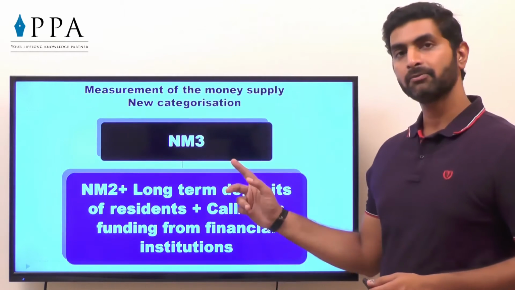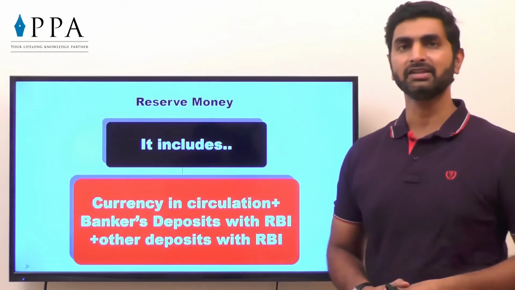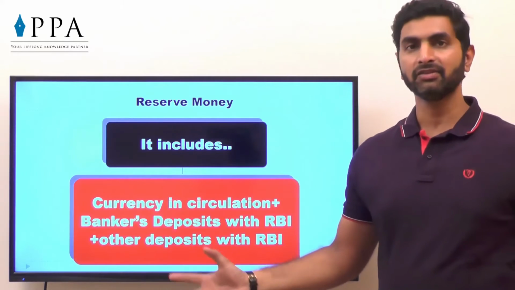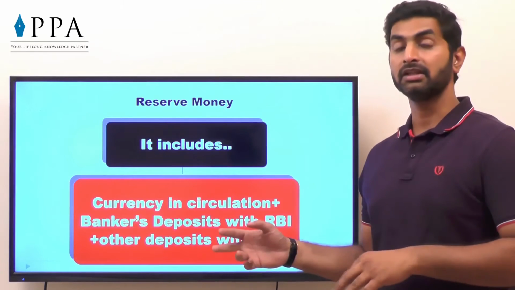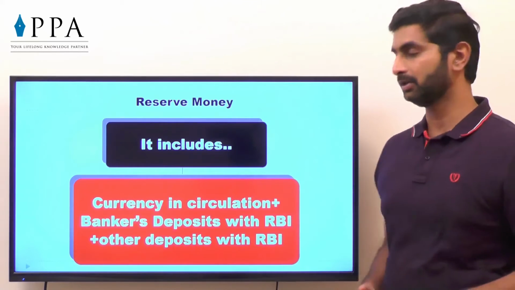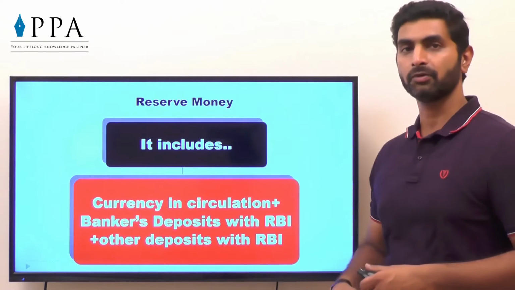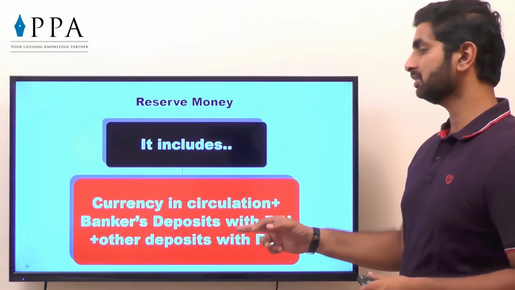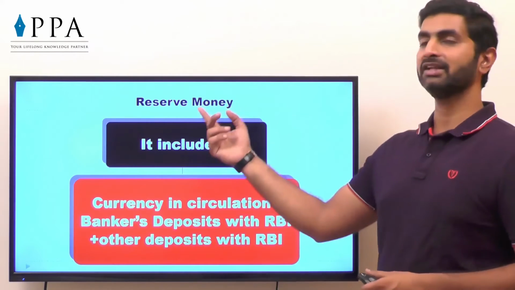So we have seen NM1, NM2 and NM3. Now next is reserve money. What is reserve money? It includes currency in circulation, whatever currency we are actually using, plus bankers' deposits with RBI in the form of, let's say, CRR, which we are going to learn in the next unit, and other deposits with RBI that we have seen, that is of foreign governments, IMF, etc. So currency in circulation, bankers' deposits with RBI and other deposits with RBI is called reserve money.